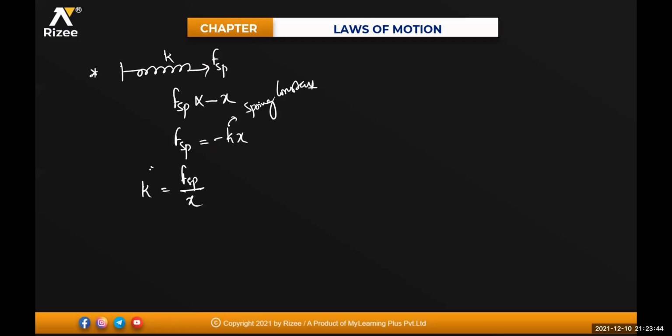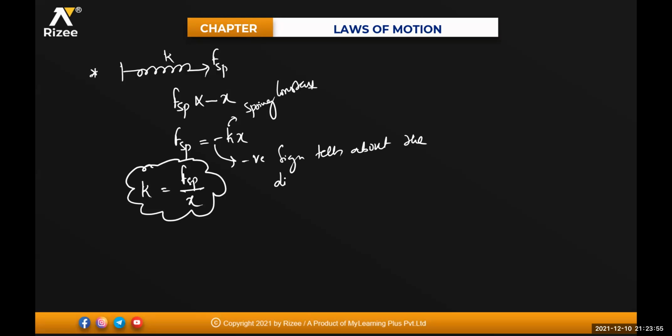What does the minus sign indicate? The negative sign tells that the displacement is opposite to the spring force. So spring force is in the front direction.